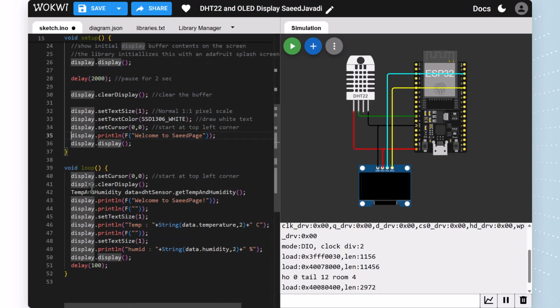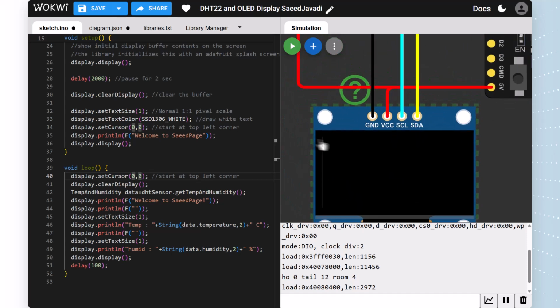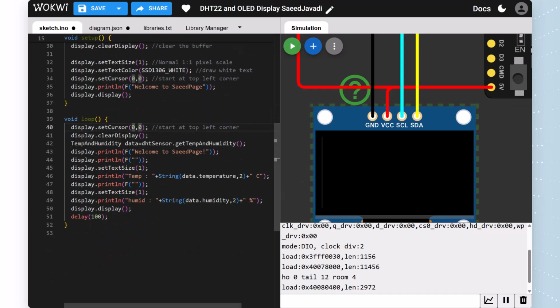And for void loop, it is very simple, guys. We need just to set a size for our text. We actually set a size here, but here display.setCursor. Cursor means where you want to start showing your information and data. We use 0 and 0, exactly like here. It starts at the top left corner. And next, display.clearDisplay.